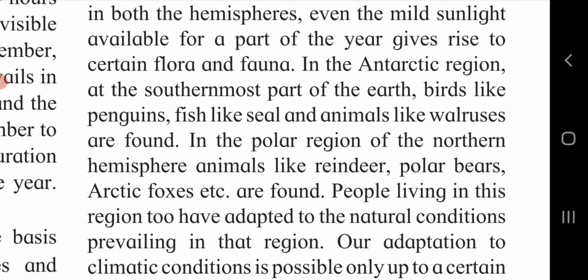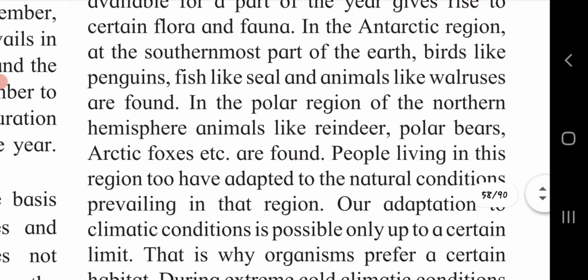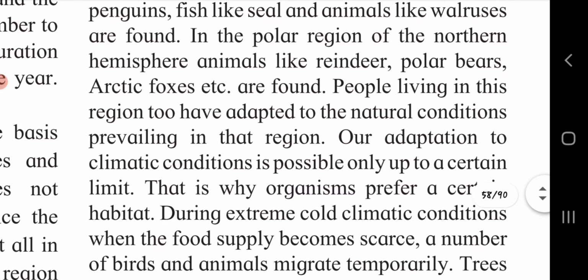In the polar regions, according to the season and the climatic situation of that particular region, different types of animals are seen, suitable for that climate. In the polar regions of the northern hemisphere, animals like reindeer, polar bears, Arctic fox, etc. are found. People living in this region have adapted to the natural conditions prevailing in that region.